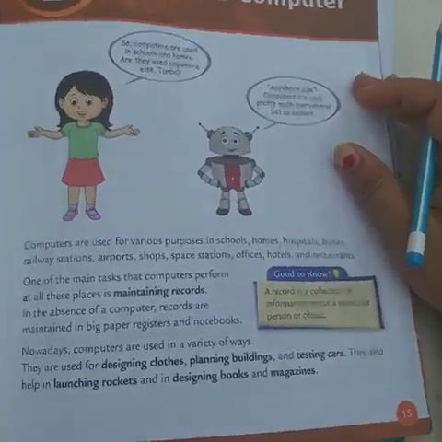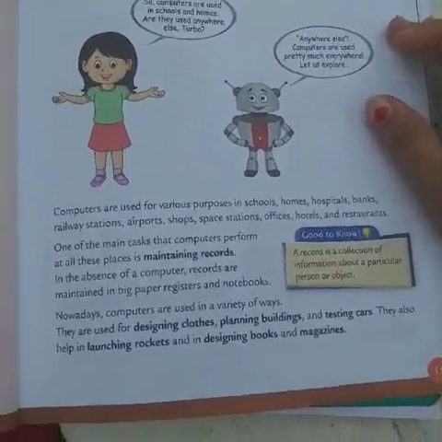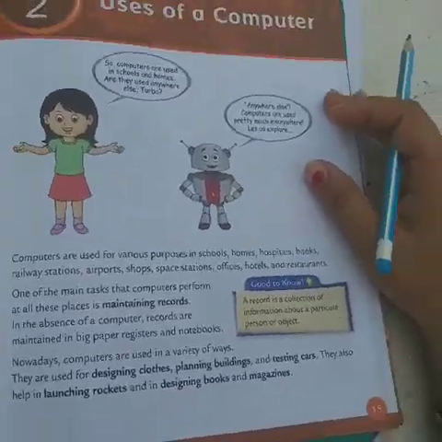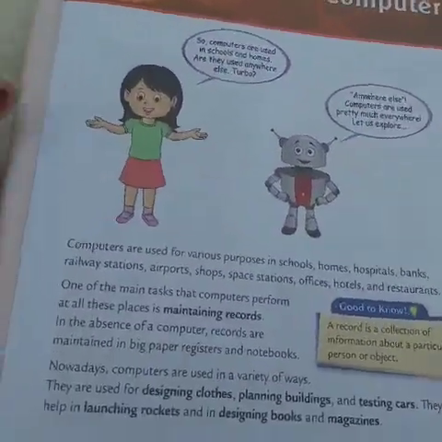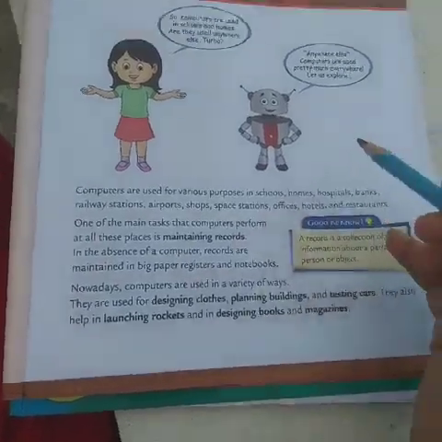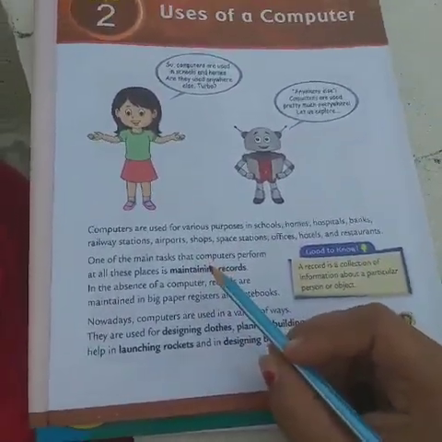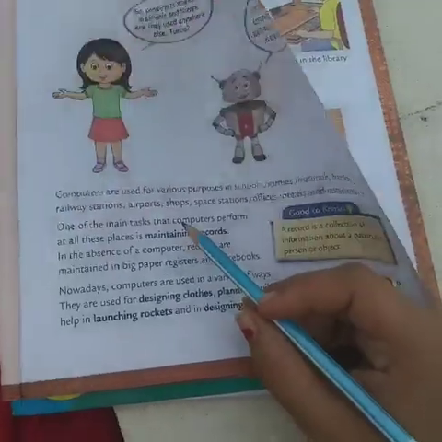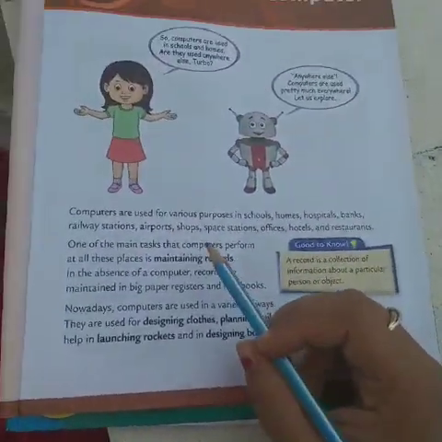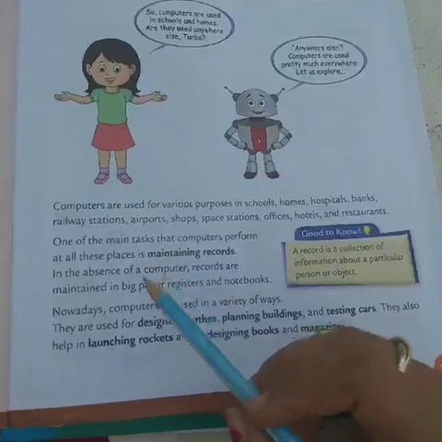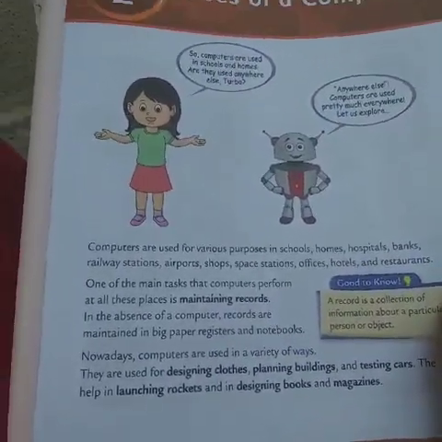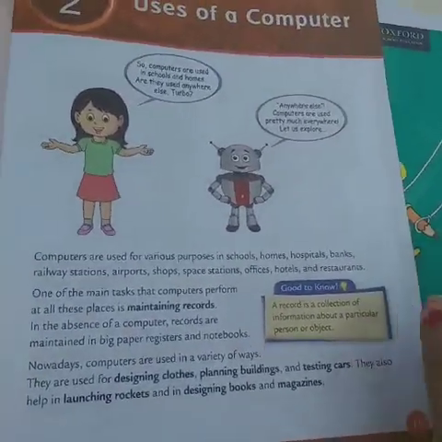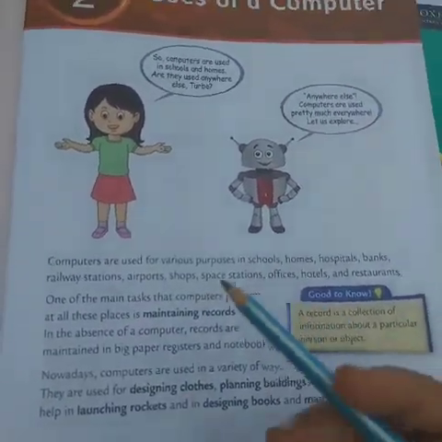Now why are we using the computer? Because it helps us to remember many things. It maintains the records. It maintains the records means it has so many records that can be maintained only by using the computer, because in books we can't maintain so many things. Now you know why computer is usually used in all the public places or private places, we can say.